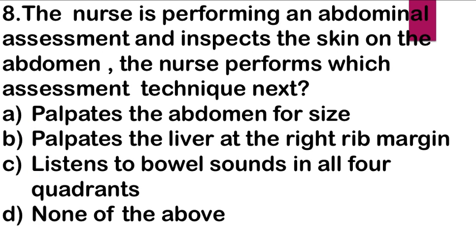Next question. The nurse is performing an abdominal assessment and inspects the skin of the abdomen. The nurse performs which assessment technique next? A, palpates the abdomen for size. B, palpates the liver at the right rib margin. C, listens to bowel sounds in all four quadrants. And D, none of the above.